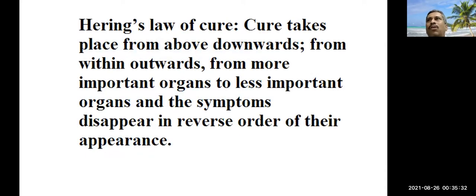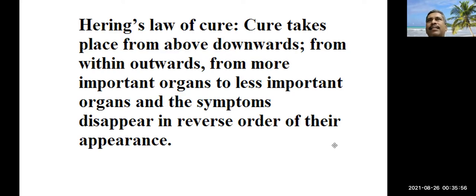Firstly, we will discuss Hering's law of cure. Hering said that cure takes place from above downwards, from within outwards, from more important organ to less important organ, and the symptoms disappear in reverse order of their appearance.